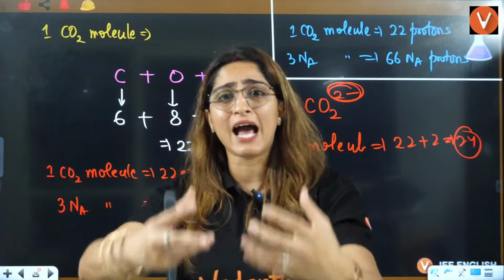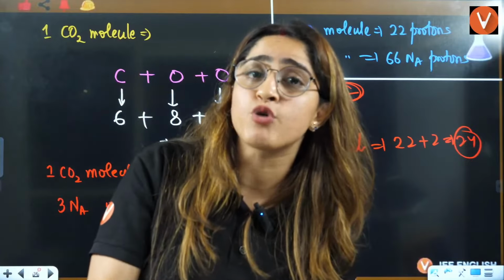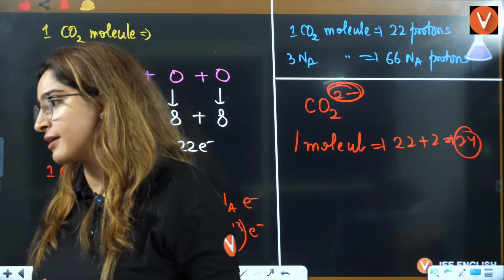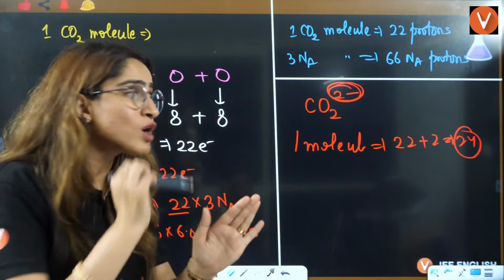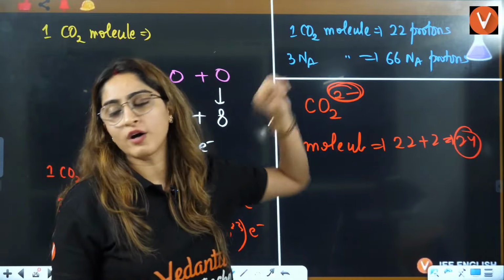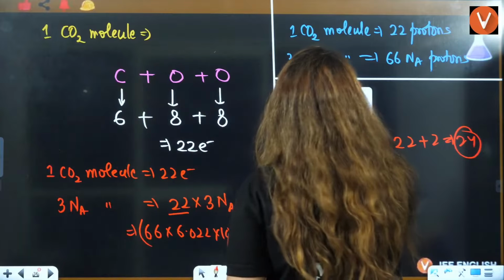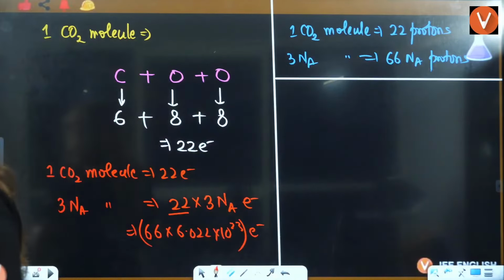When you have a cation, you take out electrons. When you have an anion, you add electrons. You can't change the protons. You can change the number of electrons there. So only electrons will vary, and because of that the electron composition will change. The protons will not change. Understood, everybody?